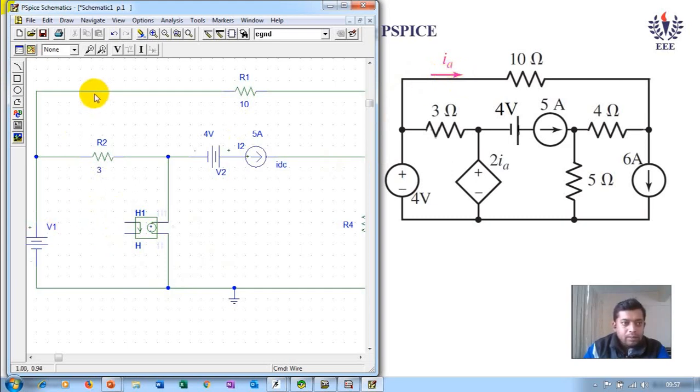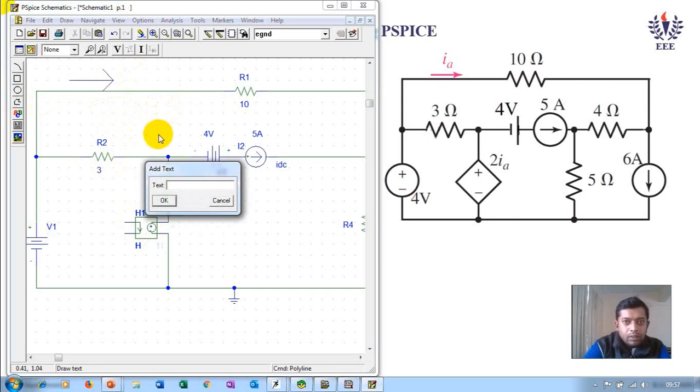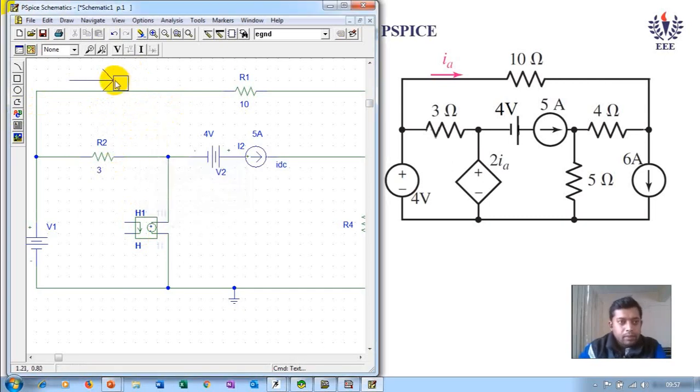So IA is here. So let me write the arrow mark for that. This value of IA should be in this direction. So this arrow should synchronize with this value of IA. You need not do this, this is only for me to explain.